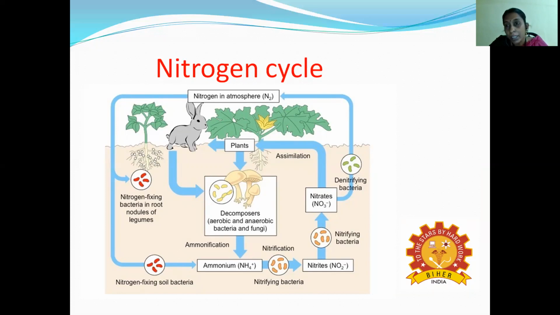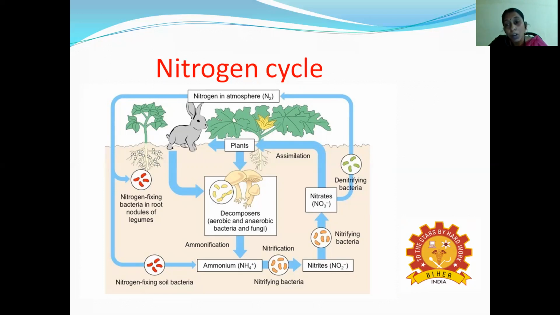Then denitrifying bacteria, which are also present inside the soil, carry out denitrification, meaning the nitrate is converted into nitrogen that is released into the atmosphere.